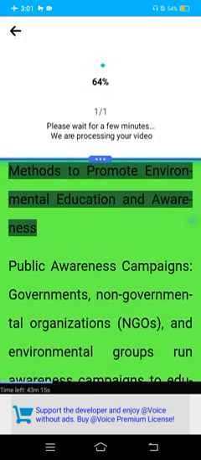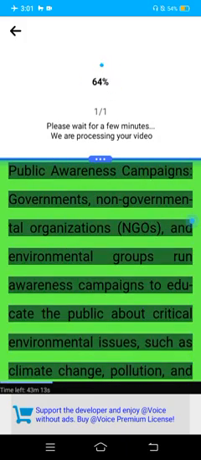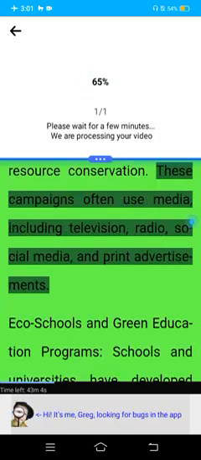Methods to promote environmental education and awareness. Public awareness campaigns. Governments, non-governmental organizations, NGOs, and environmental groups run awareness campaigns to educate the public about critical environmental issues, such as climate change, pollution, and resource conservation. These campaigns often use media, including television, radio, social media, and print advertisements.